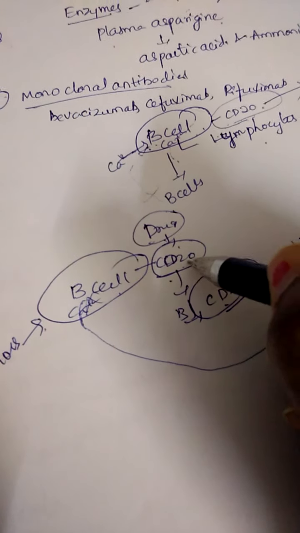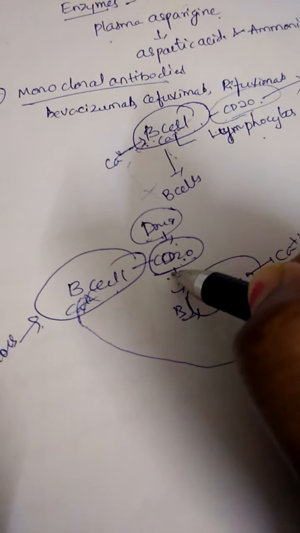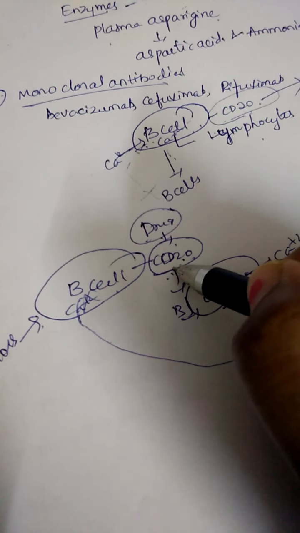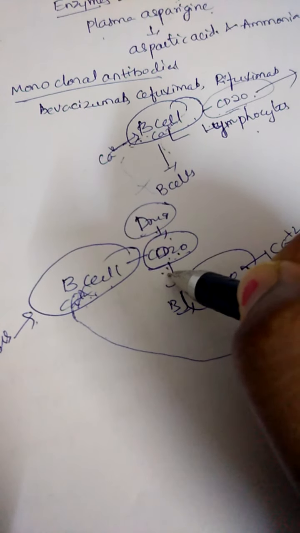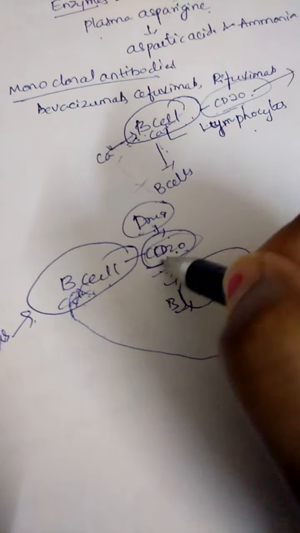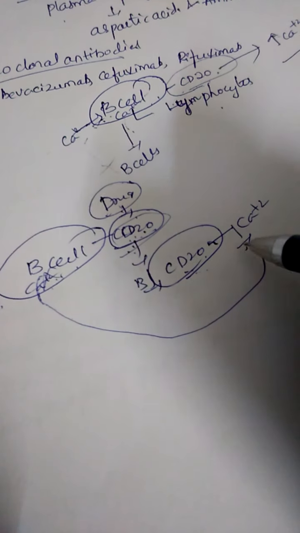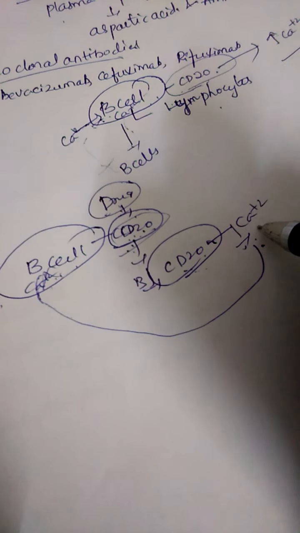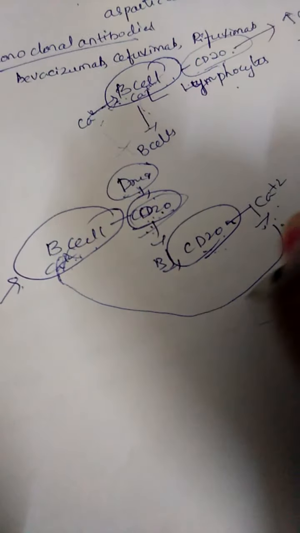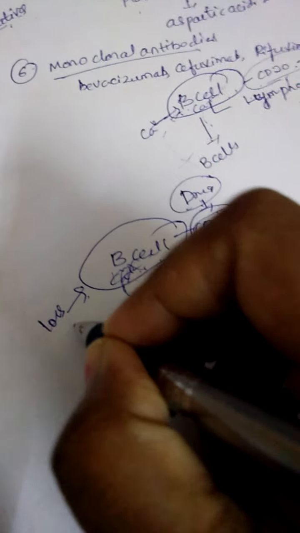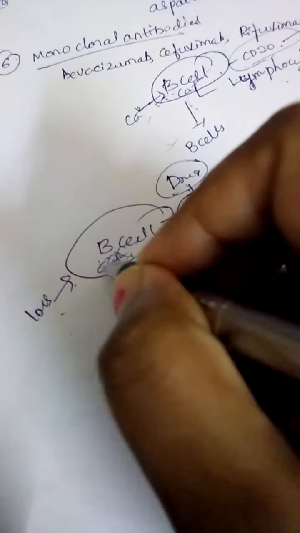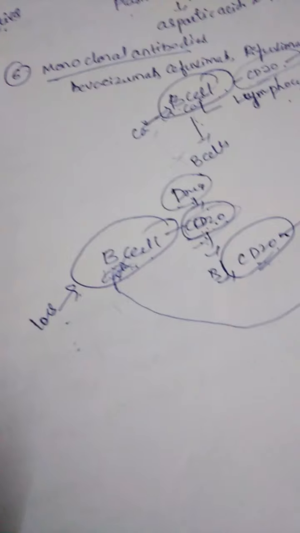The drug attaches to the CD20 molecule. The CD20 receptor action is to increase the calcium ions concentration inside the cell. So whenever the drug binds to the CD20, it inhibits the actions of the CD20, that is nothing but it decreases the calcium ions entry or calcium ions influx. During this mechanism, whenever there are low amounts of calcium ions present in the cell, the cell may lose its activation, or may lose its proliferation characteristics. Okay, so this is about the monoclonal antibodies.